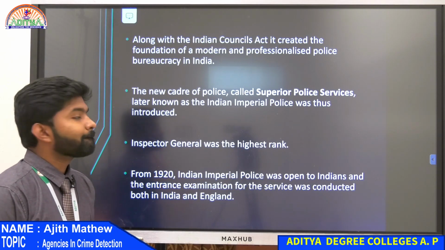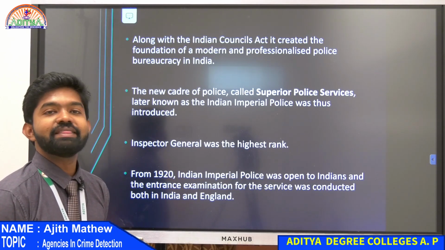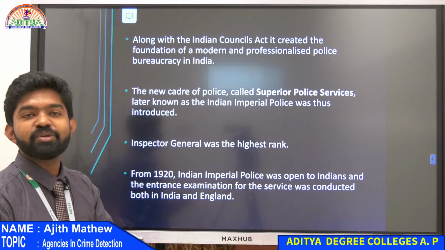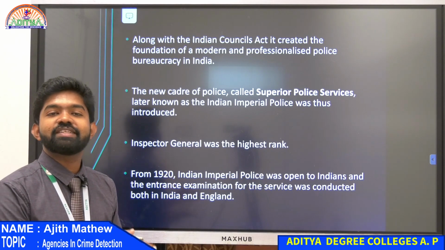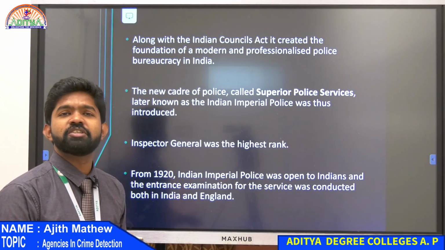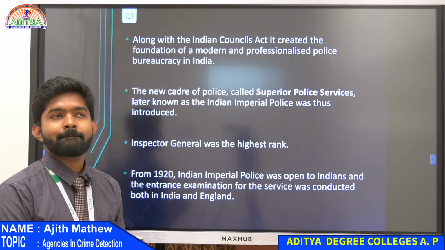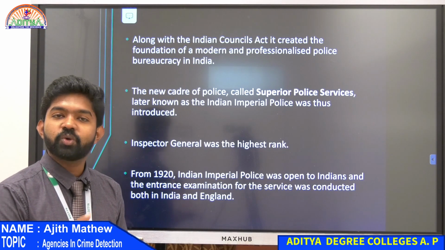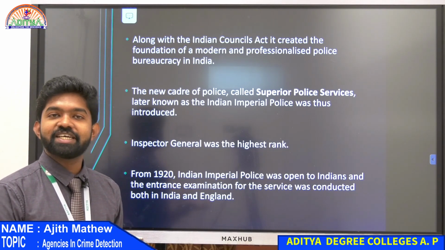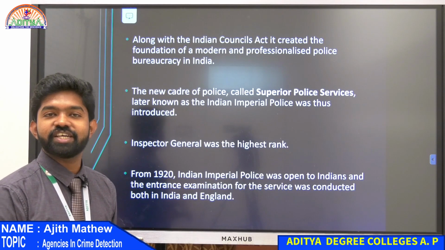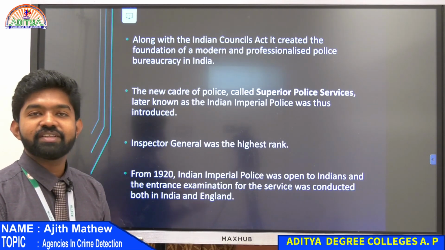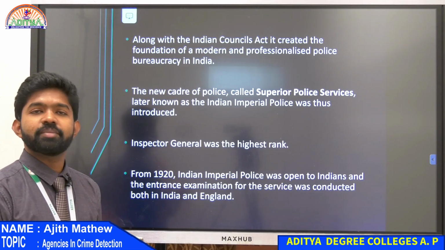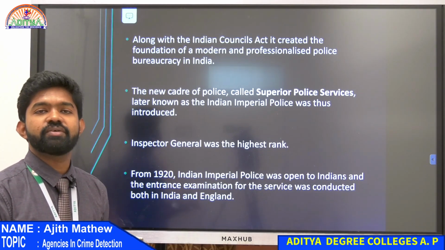There was one problem: Indian people couldn't rise to the highest point. Indian people could not become IG. They would only get subordinate posts like sub inspector. That is because British was ruling India at that time. If Indian people became IG, they would try to resist the British, right? So Indian people were not given the highest ranks; only subordinate ranks like sub inspector and other small ranks were given to Indian people.